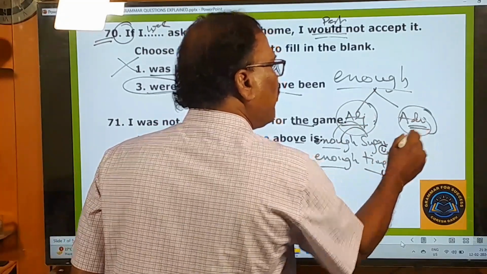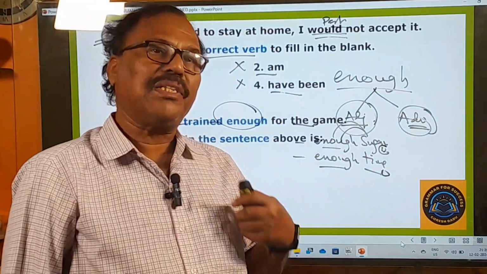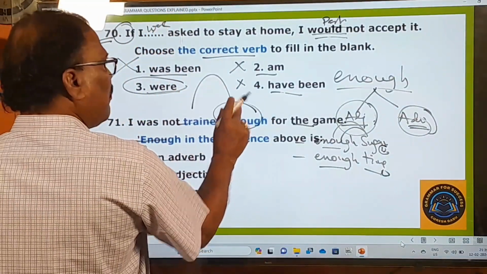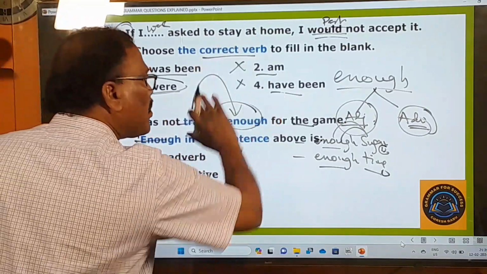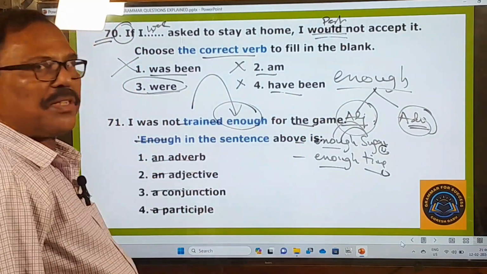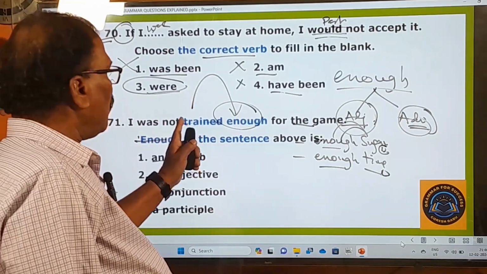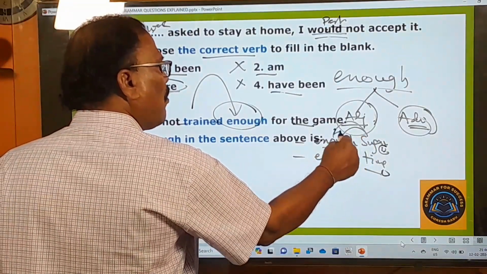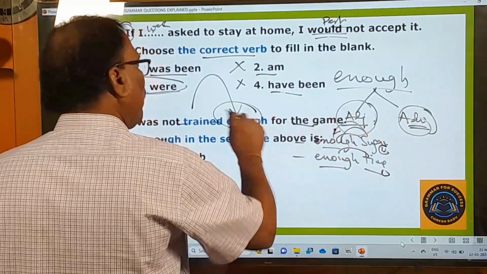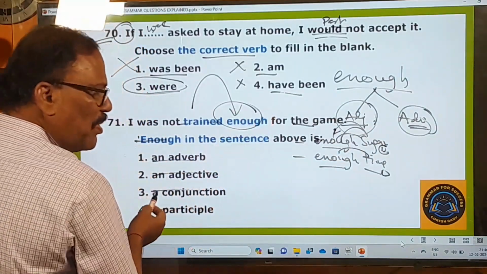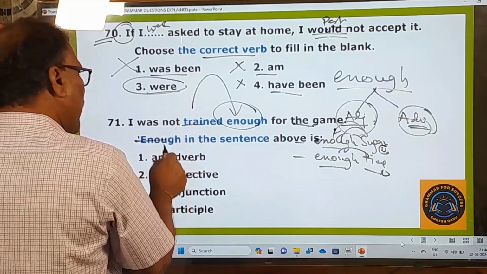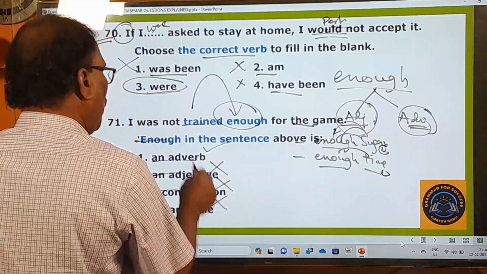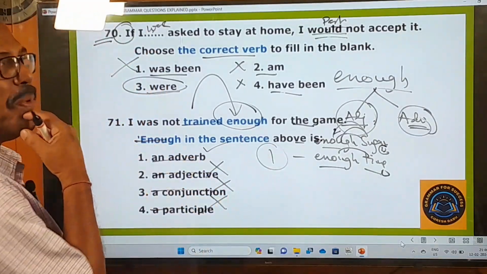But when it is an adverb, it is used with an adjective, but after the adjective. Like this, trained enough. Not enough trained, but trained enough. It's a special usage, whether it's an adjective or past participle, it must be used after that, but not before that. So if it is an adjective, it is used before the noun. But if it is an adverb, it is used after the adjective, after the past participle adjective. So that's why here enough is an adverb, not an adjective, not a conjunction, not a participle. So number 1 is going to be our answer, right?